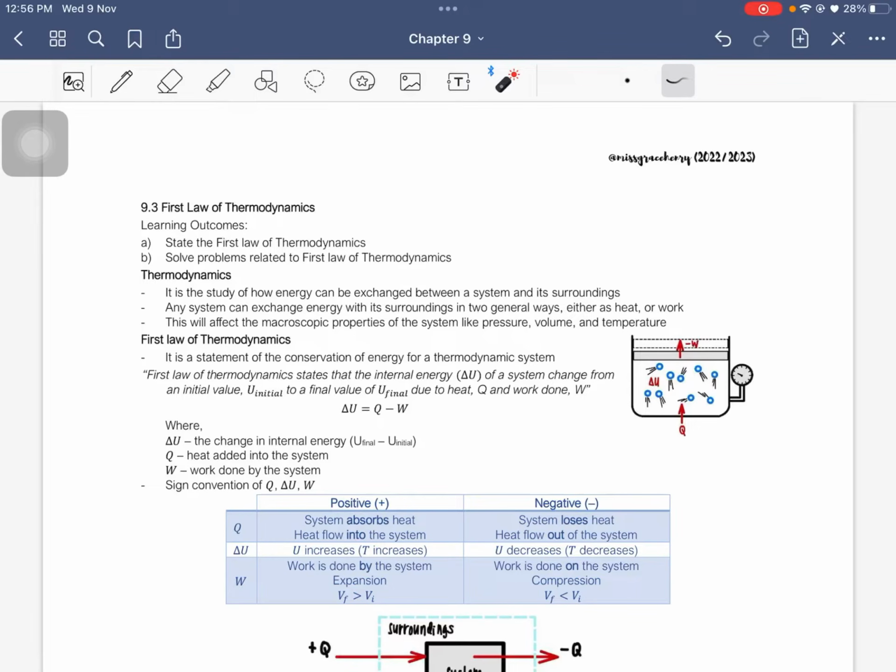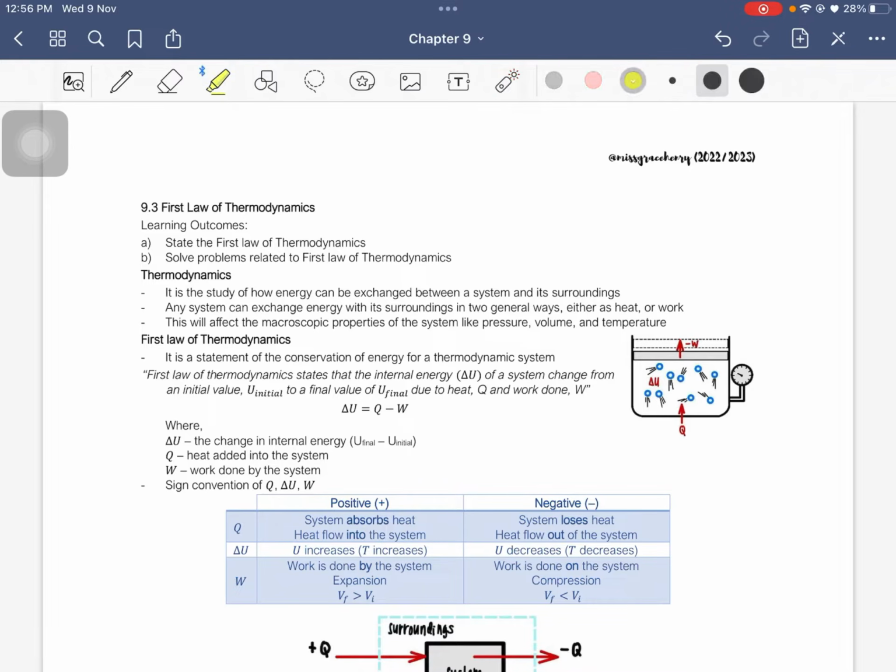Alright, third subtopic, which is on the first law of thermodynamics. So for this subtopic, you have to be able to state what is the first law of thermodynamics, and solve problems related to the first law of thermodynamics. So what is actually thermodynamics?